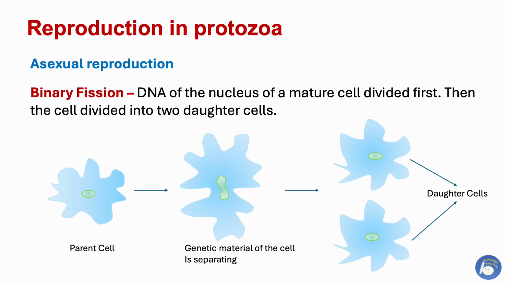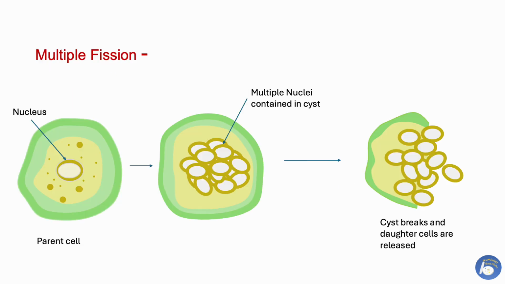And now reproduction in protozoa. First is asexual reproduction by binary fission. In this division, the cell gives rise to two identical cells of equal size. The DNA of the nucleus of a mature cell divides first, and then the cell divides into two daughter cells.